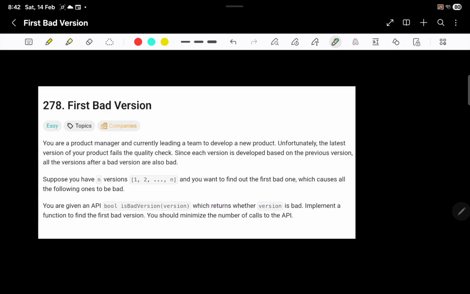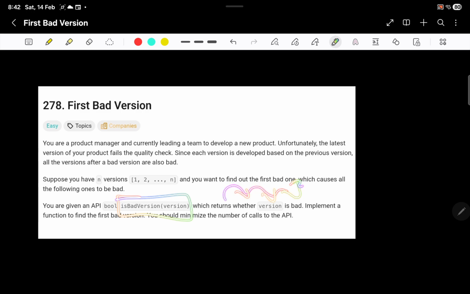Okay, so there are two hints here. Hint number one is that once a version fails the quality check, all versions after it are also bad, and all the versions before it will be good. Second hint is you should minimize the number of calls to the API, so you should not call this API for each version maybe.